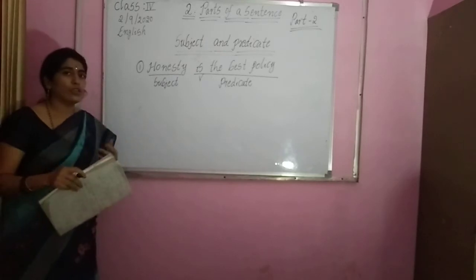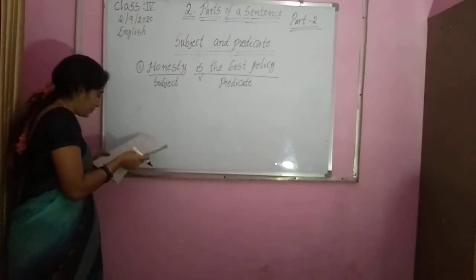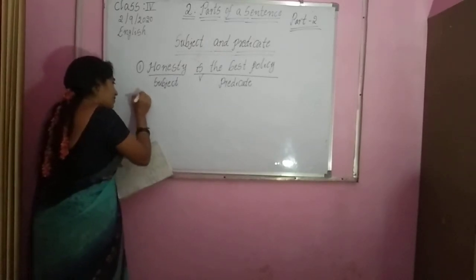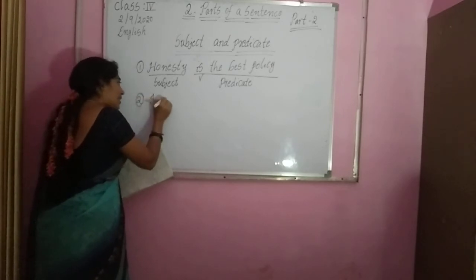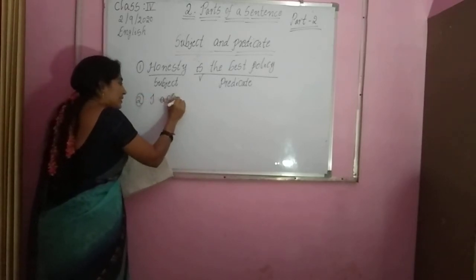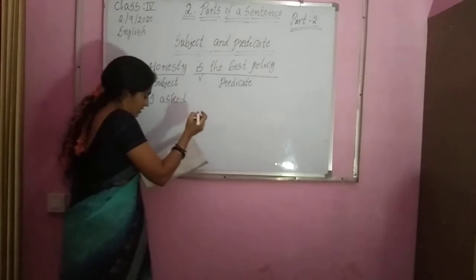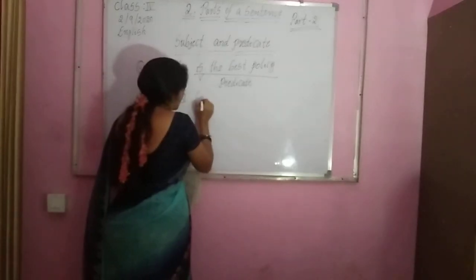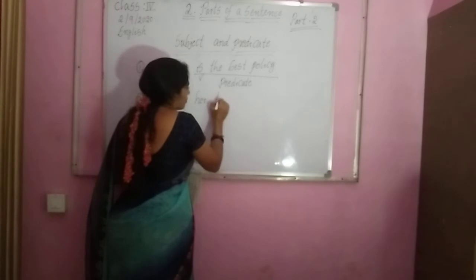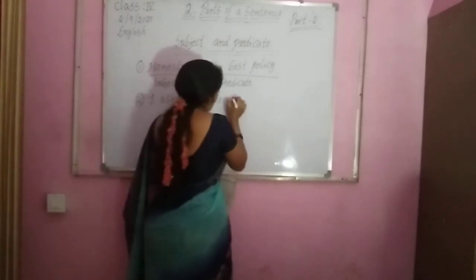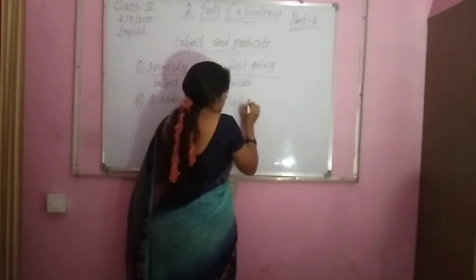Okay, let us look at another example. Listen to this: I asked her to call me. I asked her to call me.